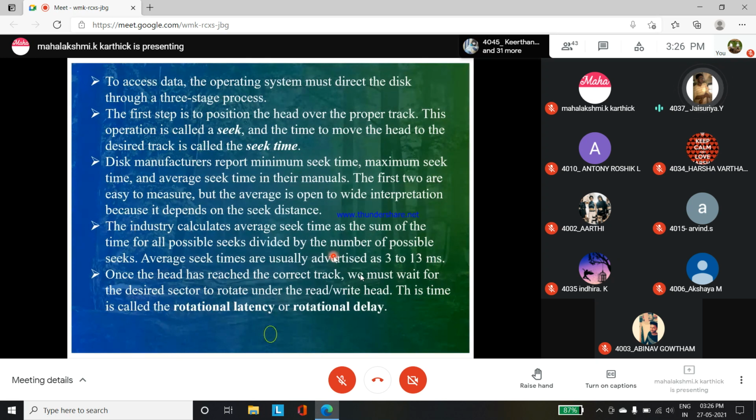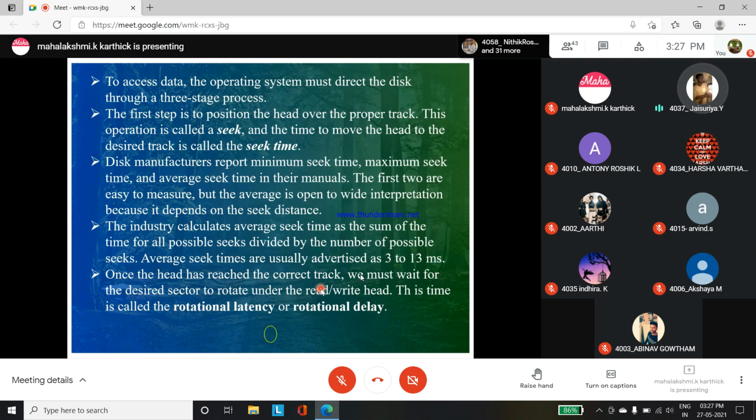The industry calculates the average seek time as the sum of the times of all possible seeks divided by the number of possible seeks. The average seek is usually advertised as 3 to 30 milliseconds.